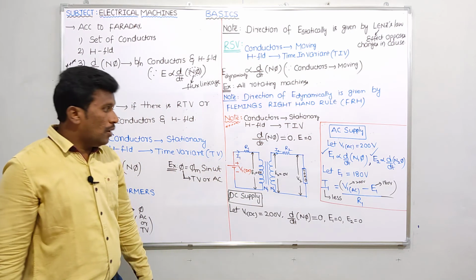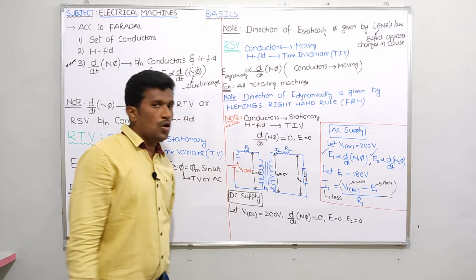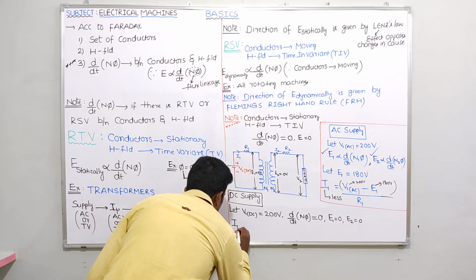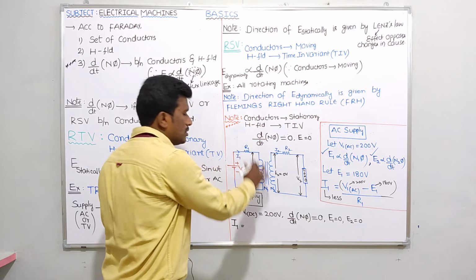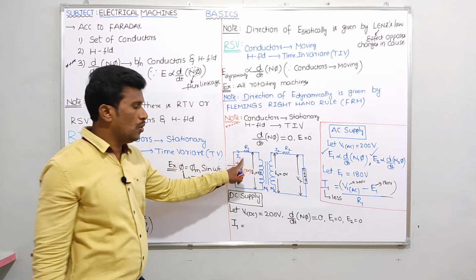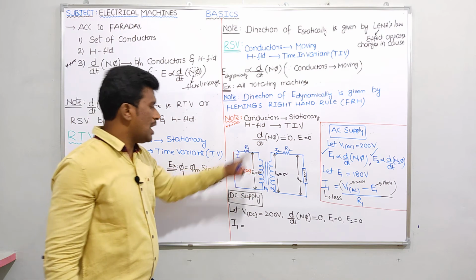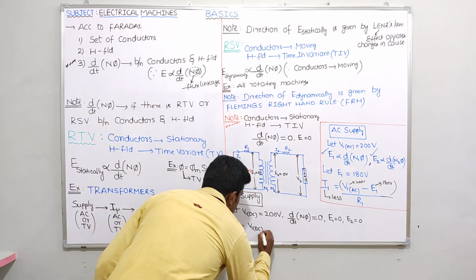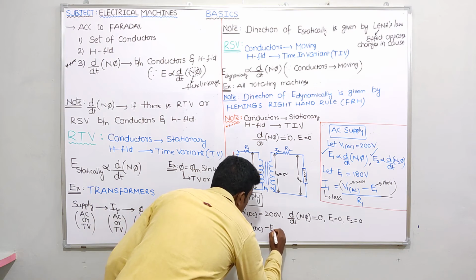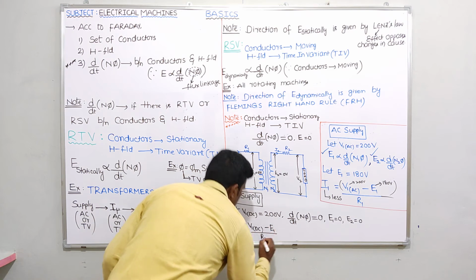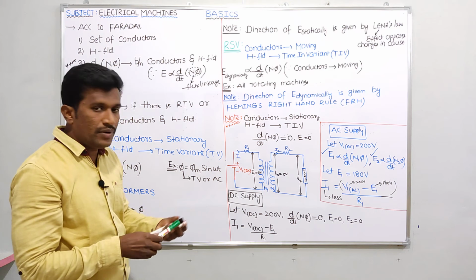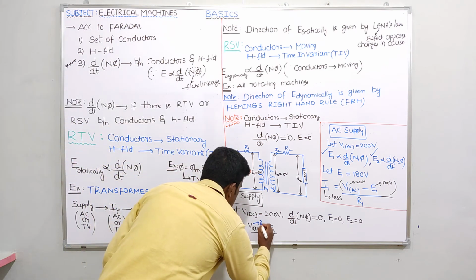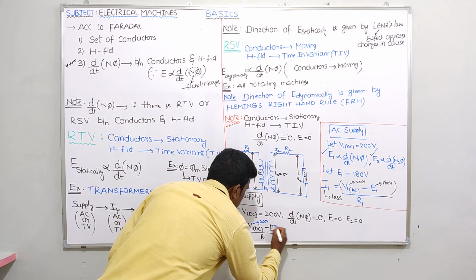Is it clear? Now tell me, on the primary side, how much current is flowing? I am asking the I1 value. According to circuit theory, I1 equals V1 DC minus E1 by R1. What is the value of V1 DC? I assumed 200 volts. What is the value of E1?